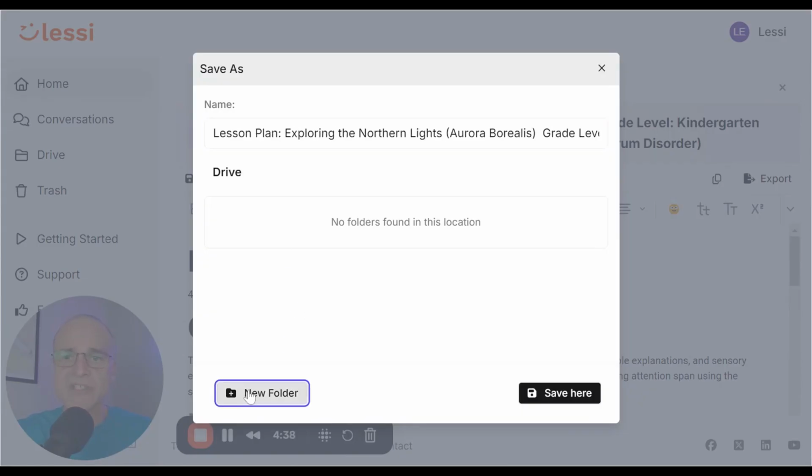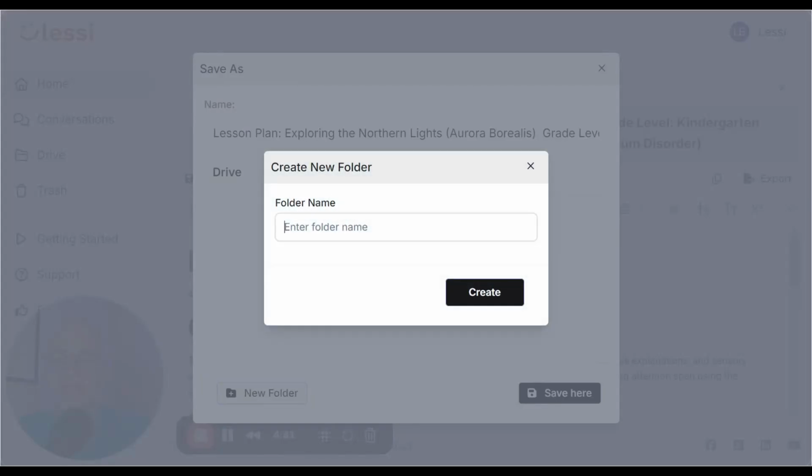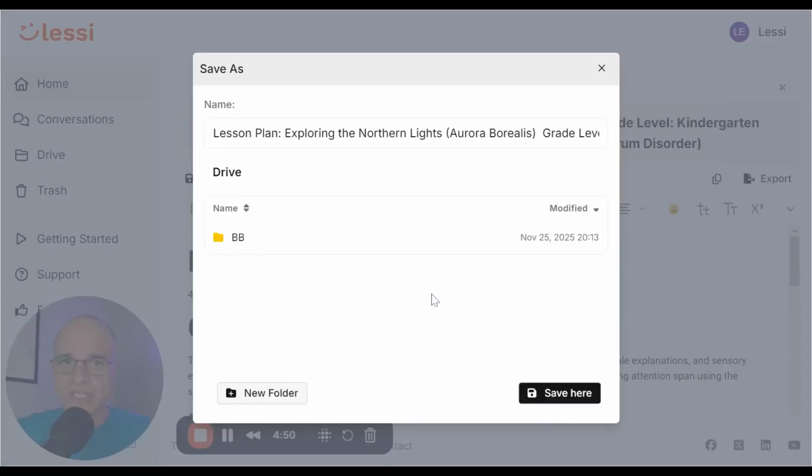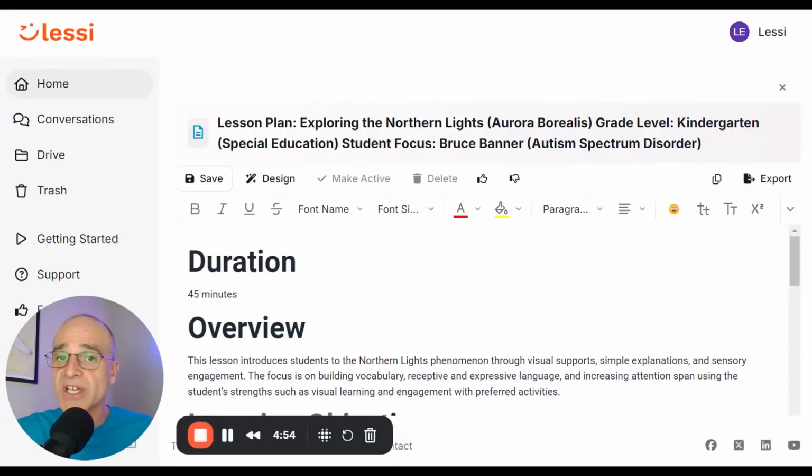Right, so now let's actually create a new folder. In this folder, I'm going to do BB as initials for this student who I'm building customized instruction for. Let's create. And I choose the folder, and I'm going to save all the contents here in this folder. So now that I have a folder, this folder will be accessible in my drive, but I can keep working and adding more content to this folder from here. So now I can do the AI design.